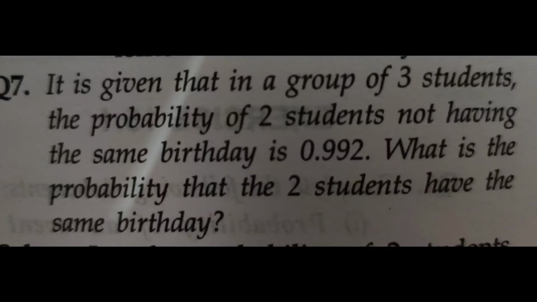So P(A) plus 0.992 is equal to 1. So P(A) is equal to 1 minus 0.992. So the final answer is 0.008. So the required probability of 2 boys or students having the same birthday is 0.008.